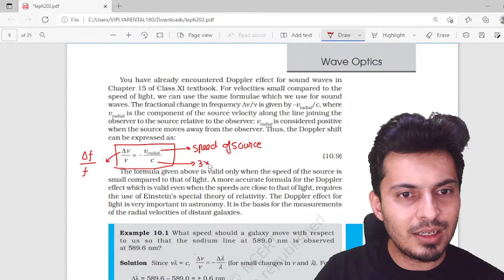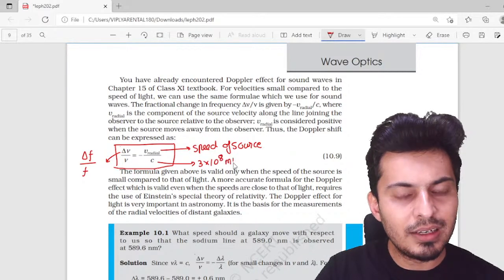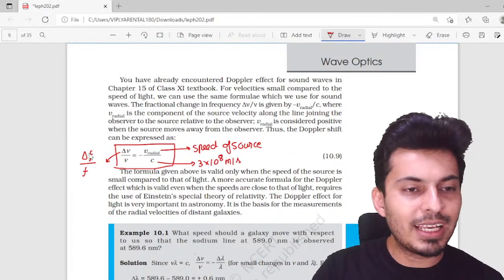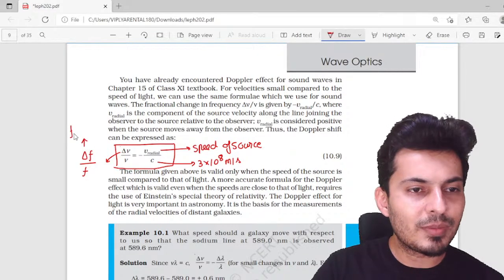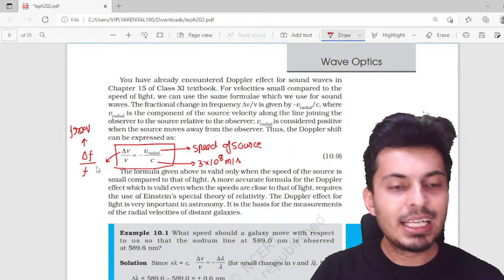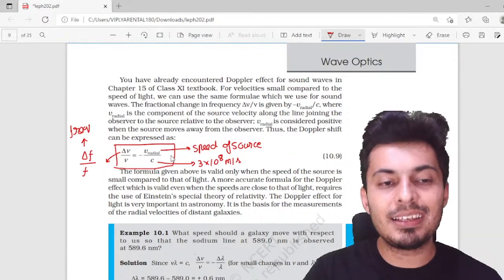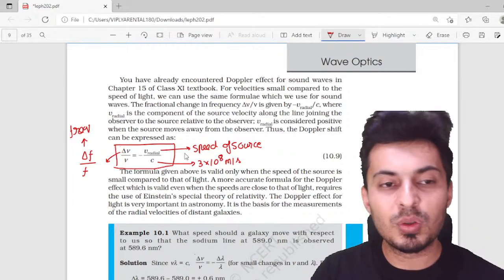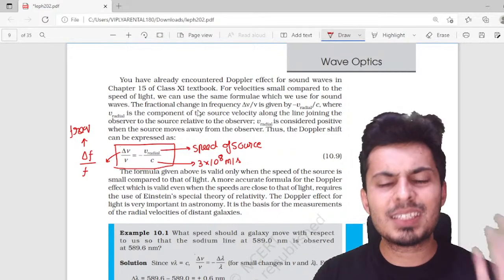That means it is 3 into 10 to the power 8 meters per second. So the change in frequency, this is all frequency. So the change in frequency that you will get upon the original frequency is negative speed of source upon speed of light. That negative stands for